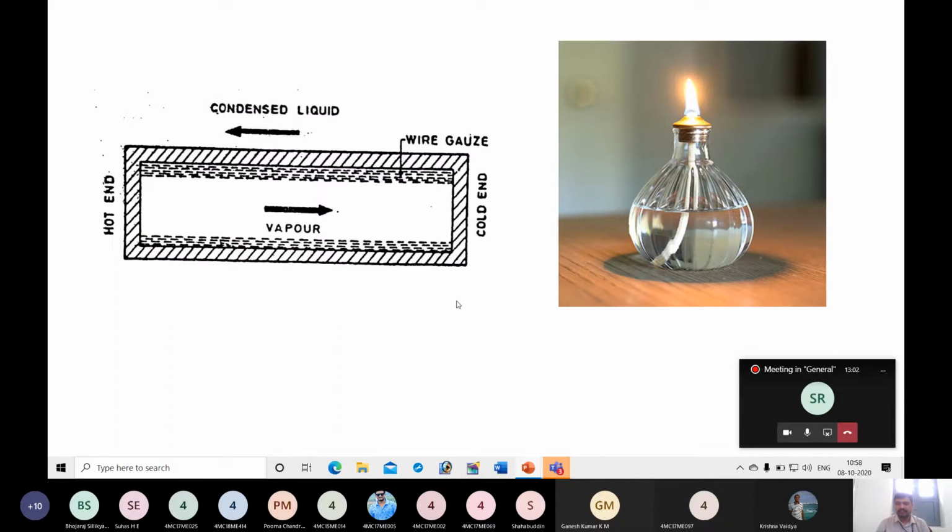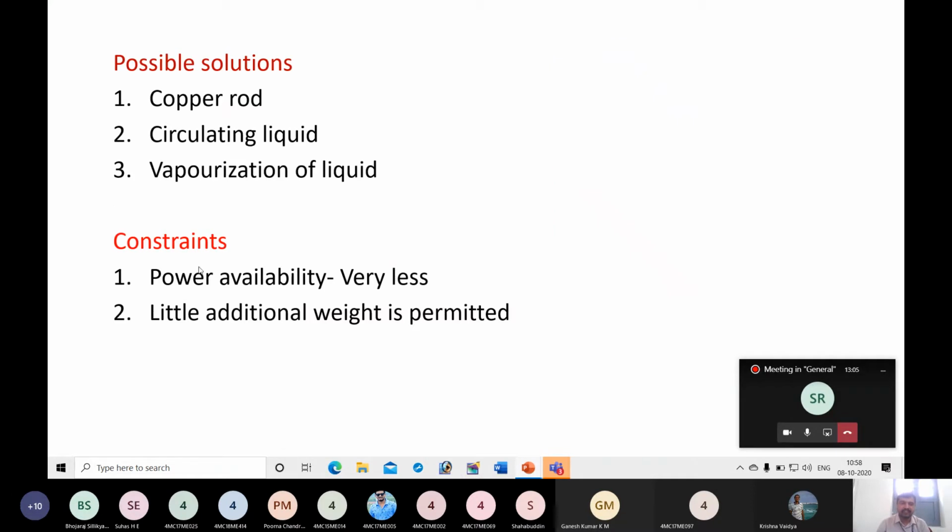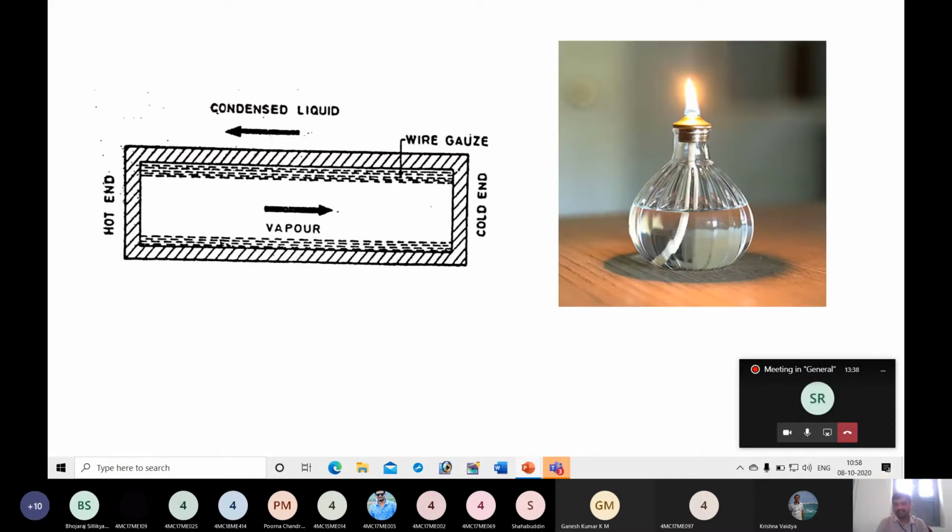So next, by considering these two constraints, that is power availability, that means unnecessarily you should not use power. You should design a solution such that it doesn't require power and it doesn't result in additional weight. Or if it requires weight also, that weight should be very less. Even if it requires power, the amount of power needed to operate that system should be very less. So these are the two challenges. By considering these challenges, they thought of a solution. By looking at this figure, which solution did they think about?